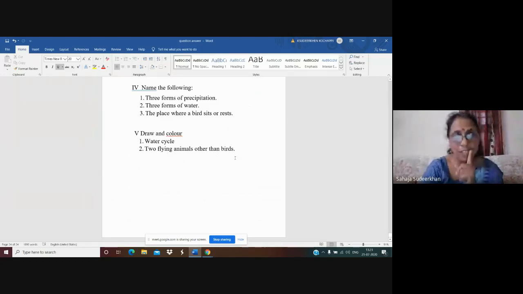Don't draw the picture of birds. You can color them and write the names of the animals also. I didn't give the names here, but you can write them. Okay, children, do you understand? Is it clear to everyone?